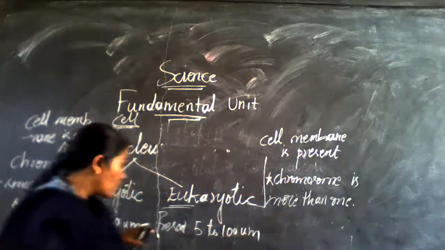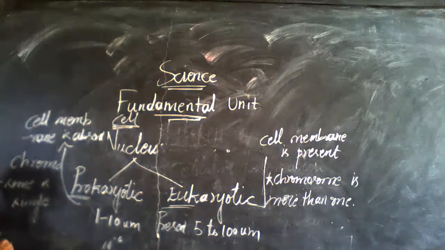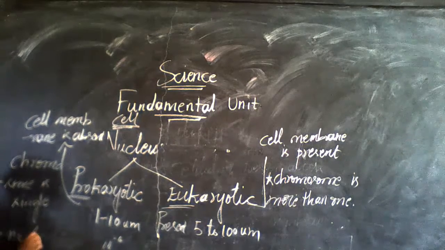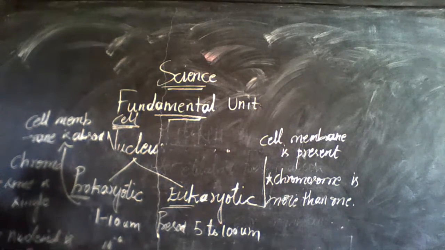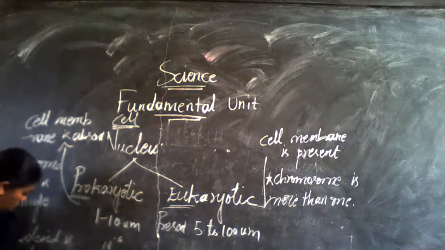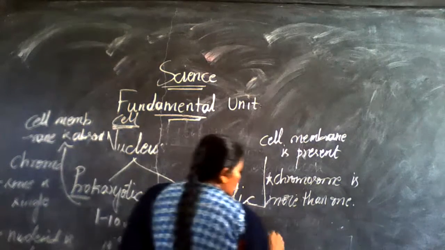Here the nucleus is absent, and here the nucleus is present.